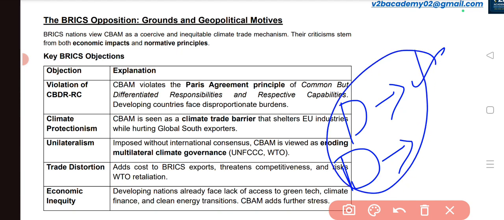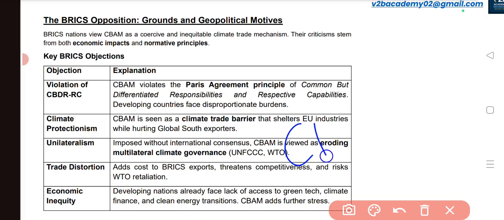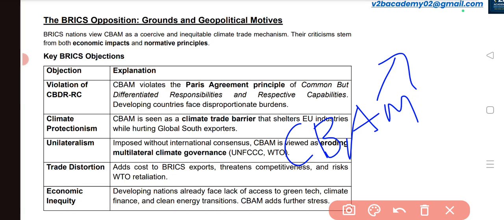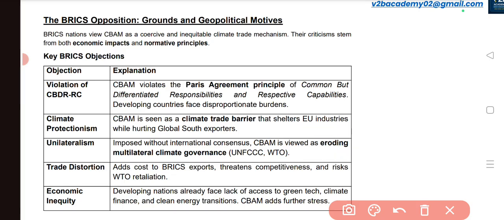But the European Union's agenda of CBAM will violate this particular principle, because the European Union comes under the category of developed countries. So if it is adopting such measures which are not in favor of the developing nations, definitely it is violating the principle of common but differentiated responsibilities.